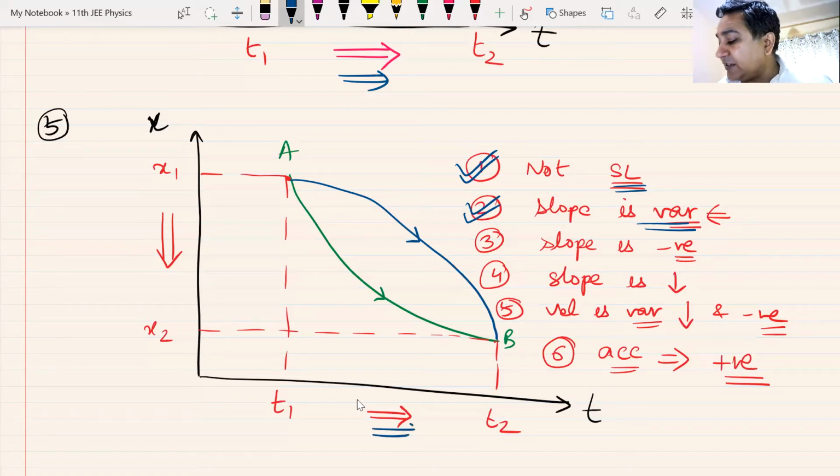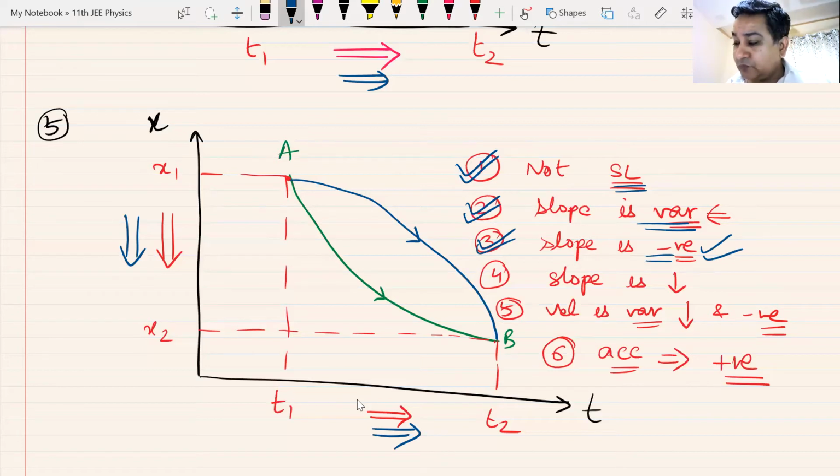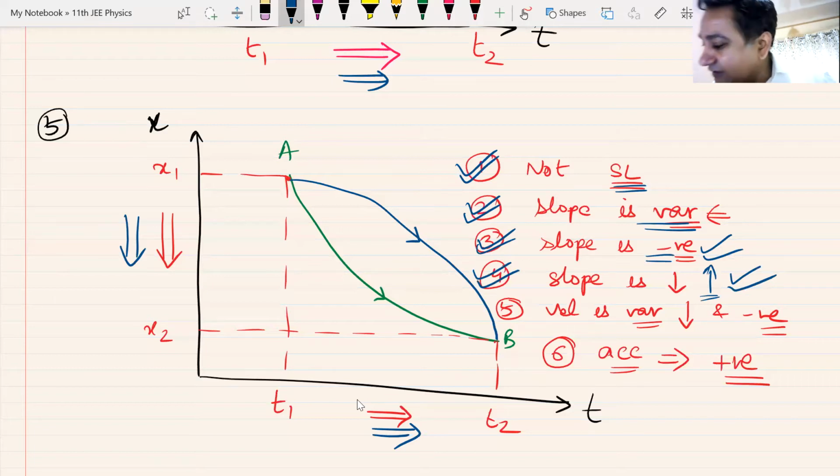When time increases, x decreases. So the slope is negative. This point is also correct. Now come to the fourth point. Slope is decreasing. Is the slope decreasing here? No, Anna. The slope is increasing. Yes.